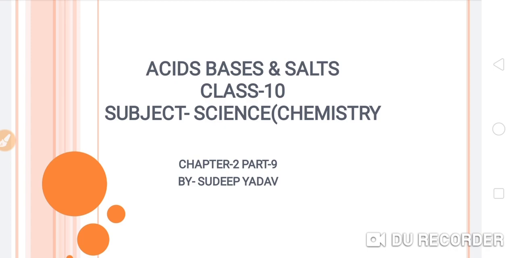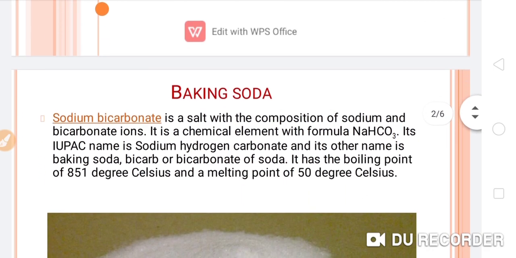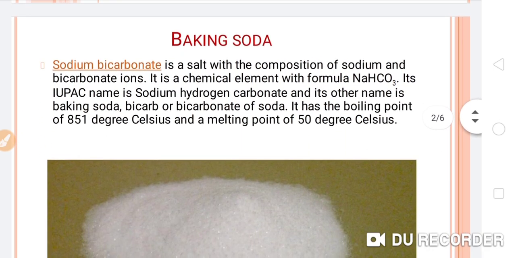And students, today we are going to discuss baking soda. So let's start. Let's see what is baking soda. The common name is baking soda, and its chemical name is sodium bicarbonate. It is a salt with the composition of sodium and bicarbonate ions.